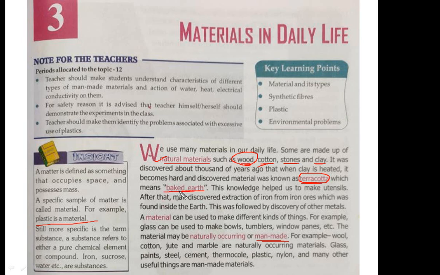When you bake earth and make dolls, these are known as terracotta. Nowadays you can see in the market pots made up of clay or soil. They design it, shape it and bake it. This knowledge helped us to make utensils.